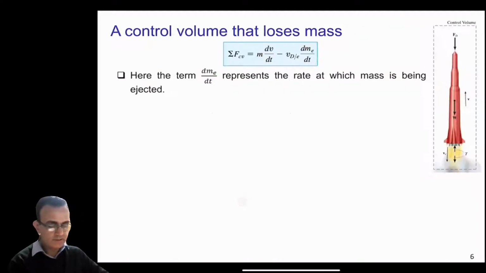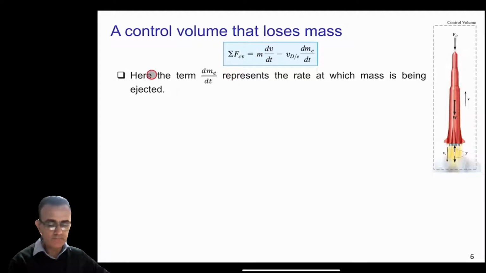In this case, now we will explain each and every term in this equation, what these different terms mean. If you consider this rocket here, the drag force is in this direction, which is opposite to the direction of motion. The velocity is in this direction, it's moving in the upward direction. The weight is in the downward direction here.